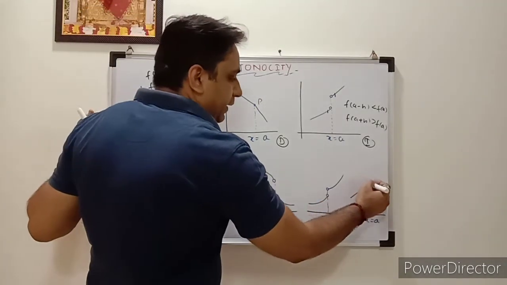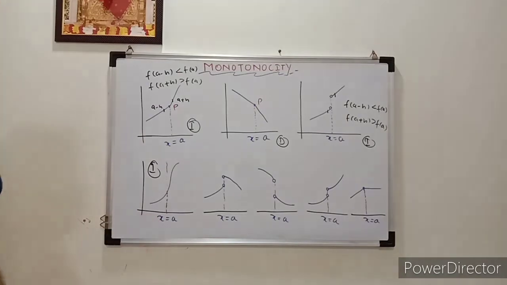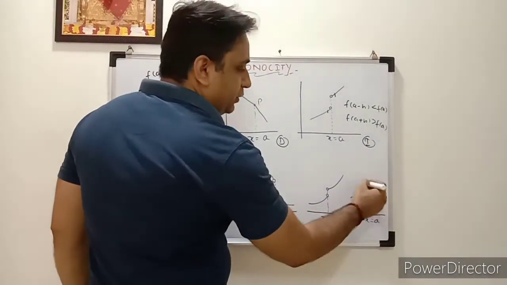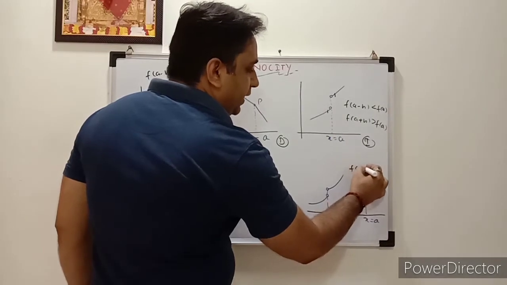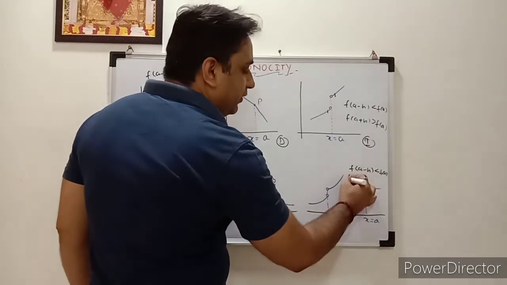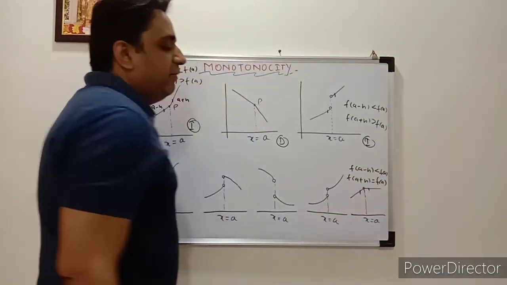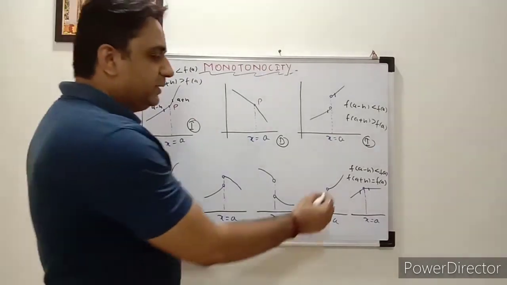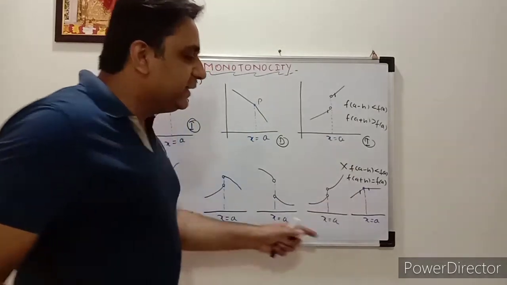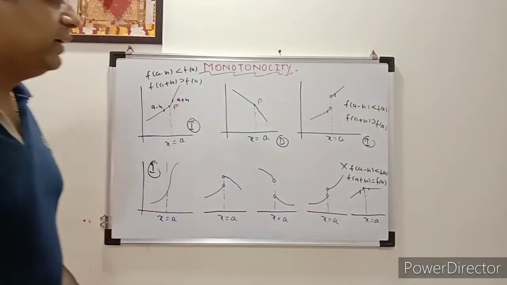But what about this example? Can you tell me the value? Because when you consider a minus h and a plus h, you find that f of a minus h is less than f of a. But what about f of a plus h? Here f of a plus h is nothing but f of a. So it is not the condition of increasing or decreasing. It means it is neither increasing nor decreasing. So it is very important. I hope everyone understood that.